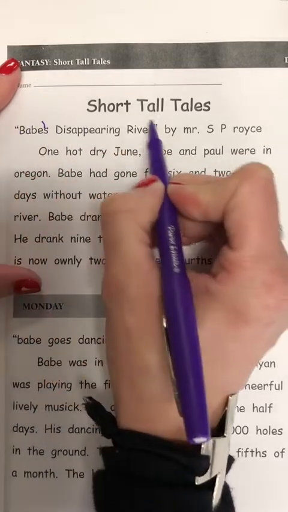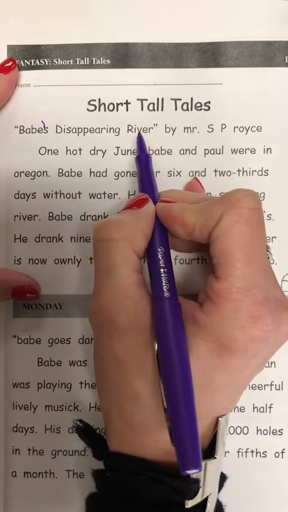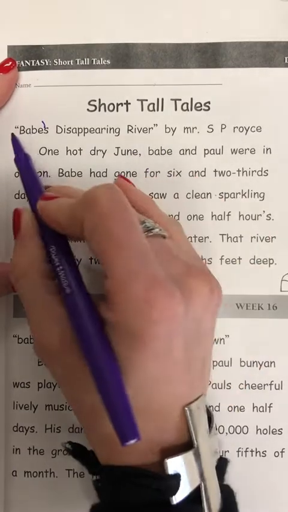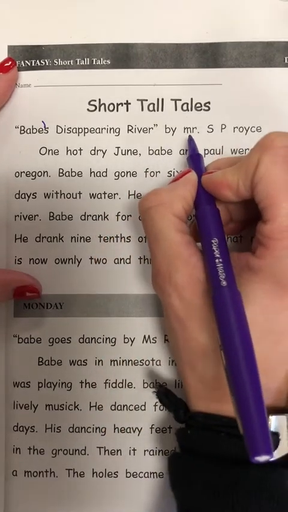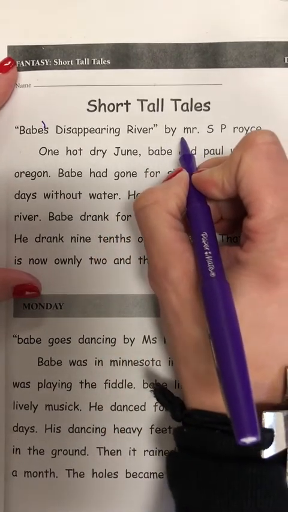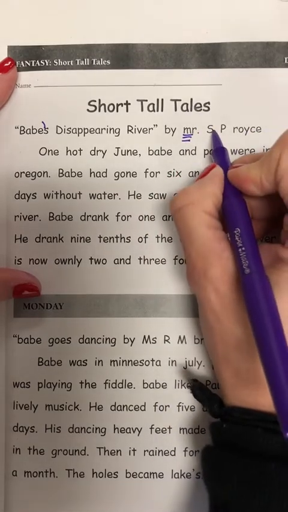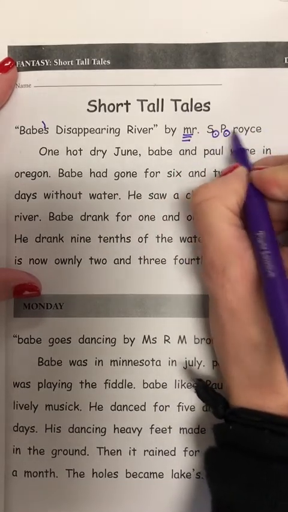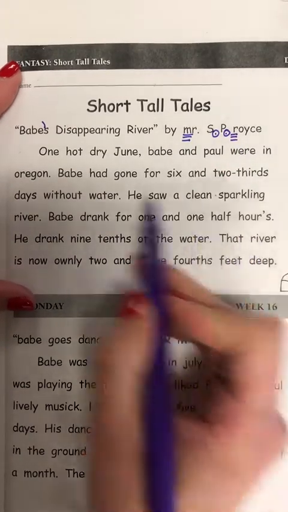Notice there's quotation marks around Babe's disappearing river because that's the title of the short tale, so quotations need to go around the title of a story. We also see that the word Mr., his title, is not capitalized, so we need to capitalize it. And then we have the initials S, P, and then last name is Royce, so it needs to be capitalized.